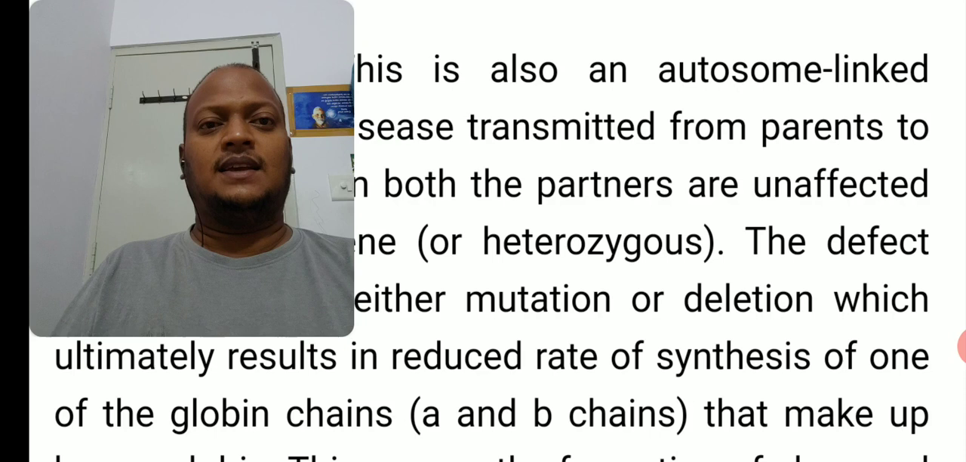We are discussing genetic disorders. In that, we are discussing autosomal recessive disorders. In earlier classes, we discussed autosomal recessive disorders, that is sickle cell anemia and phenylketonuria. The next type of autosomal disorder is thalassemia. Today's class we are going to discuss thalassemia. So, let us start.